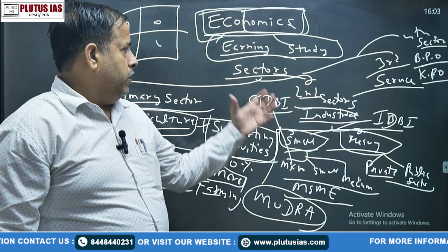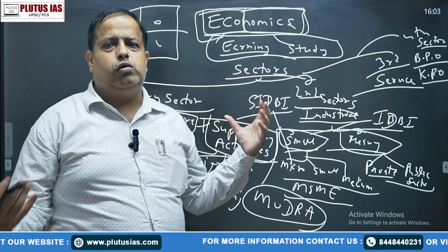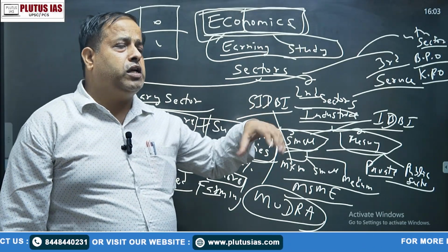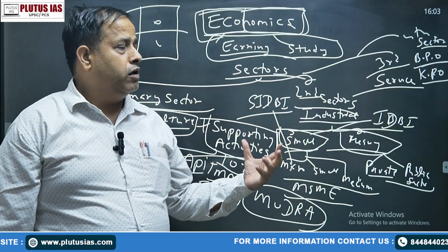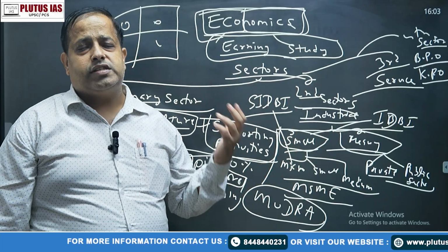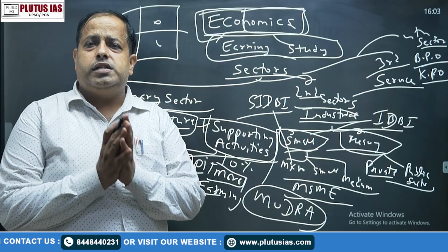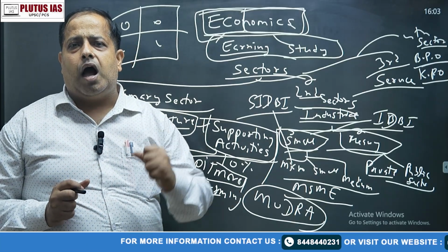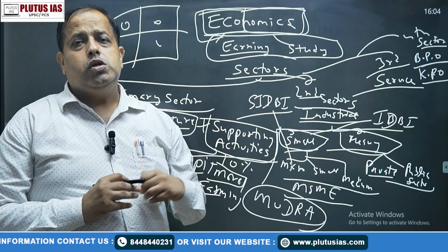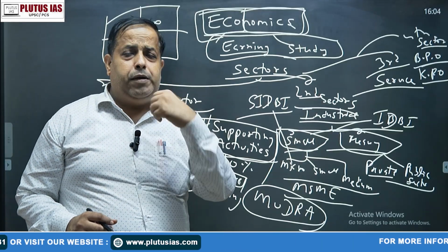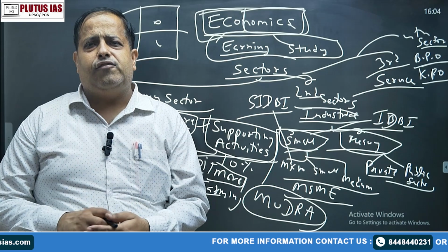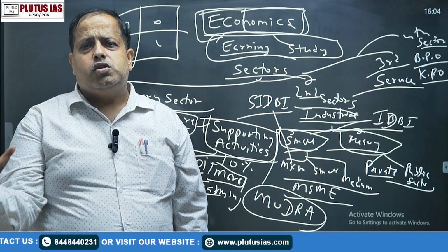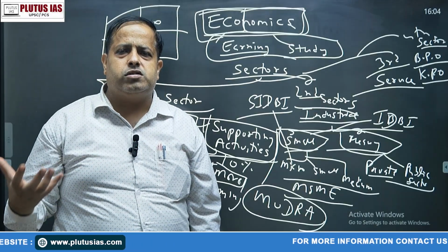So, beta, in the primary sector, we do agriculture activity, natural resources. In the secondary sector, we make something new from our primary sector items. Third one, the service sector. Fourth one, these are the companies providing customer care services on behalf of other companies. BPO is just like a call center, but if you say that I'm working in a call center, it looks a little bit bad. So the BPO sector was established.